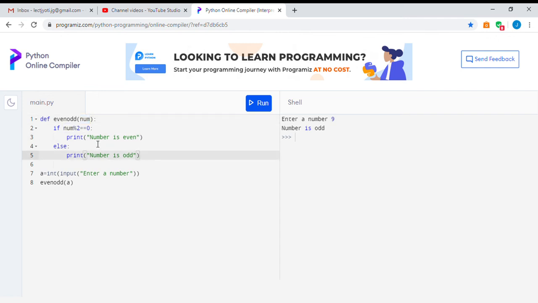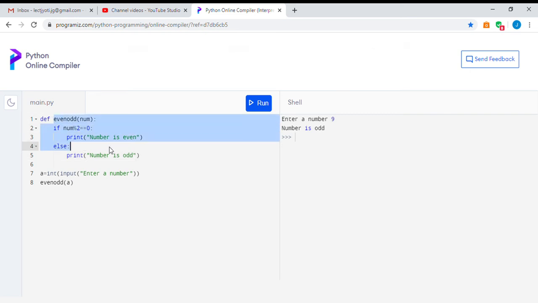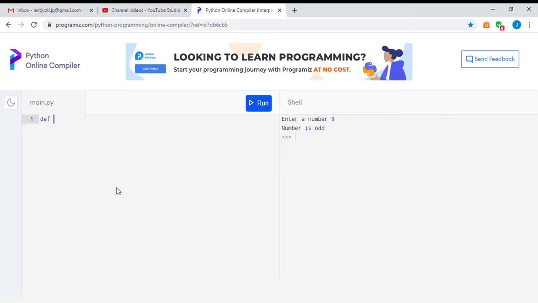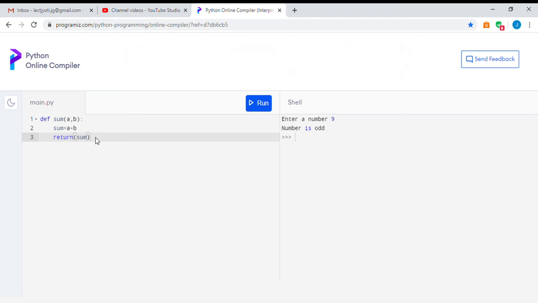The next program we did was returning a value. It was finding the sum of two numbers. So I make the name of the function sum, and we have two values, suppose a and b. I simply take a variable sum and calculate their sum, a plus b, and as I have calculated a value, I return it to my main program from where I have come. This is the end of the function. I took two values, did the calculation, and then returned.